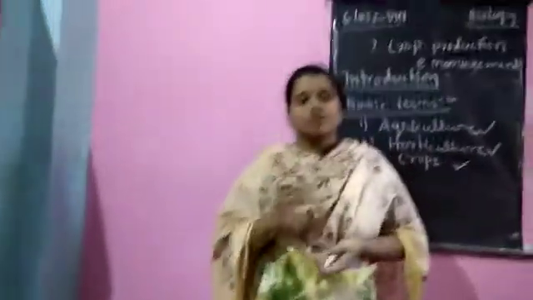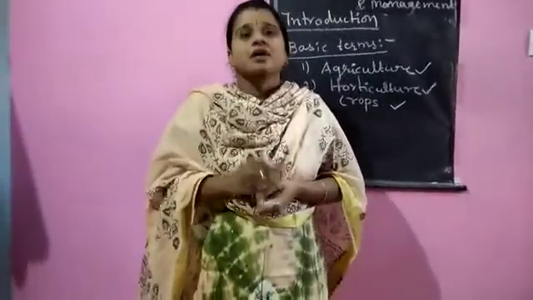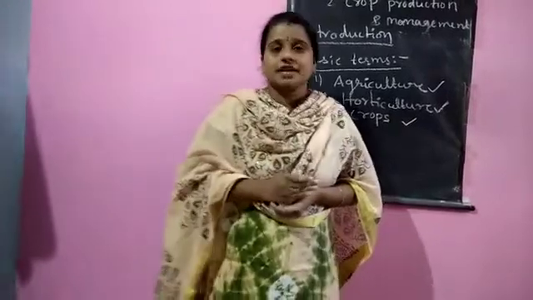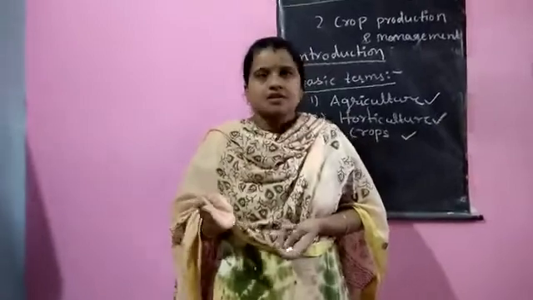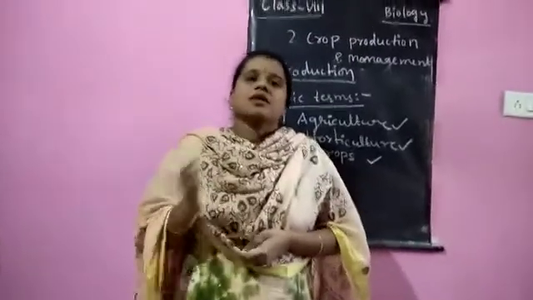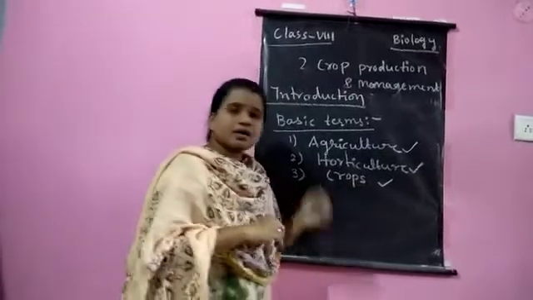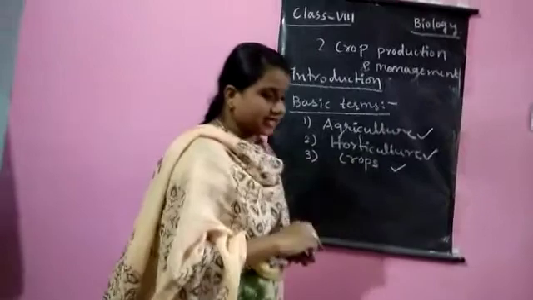The plants which are grown in large numbers to get products useful to man are said to be crops. Agriculture, horticulture and crops are the basic terms.